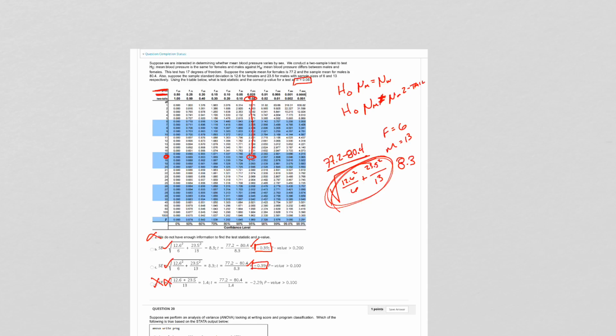So this is our distribution, right? That's the distribution for females, the distribution for males, whatever. But basically it is telling us that we have a t-value of 2.11, and anything beyond that is significant.